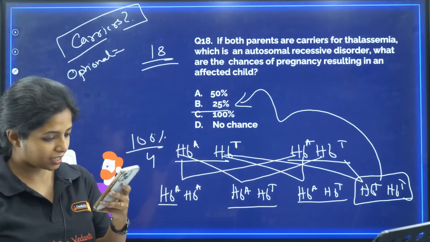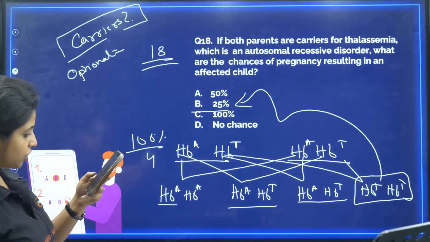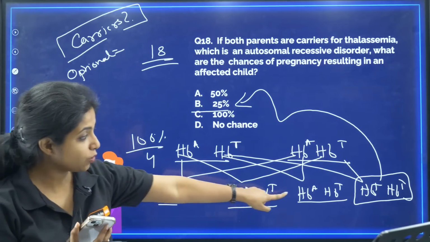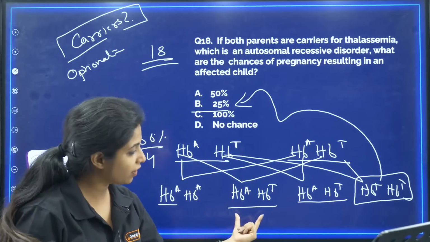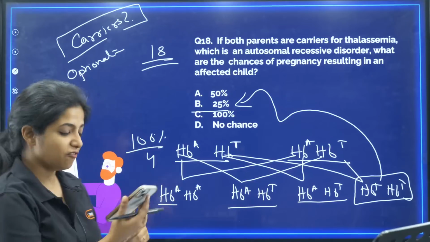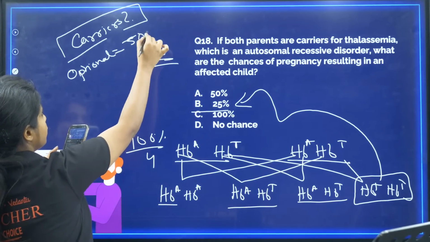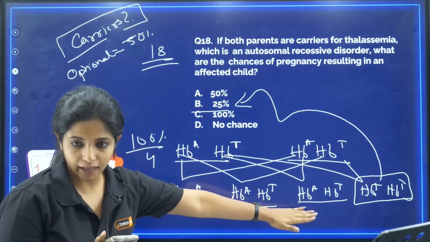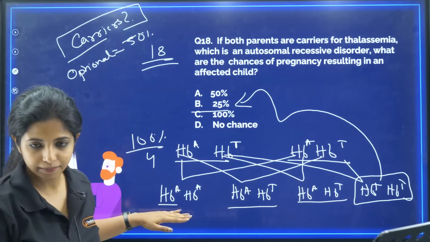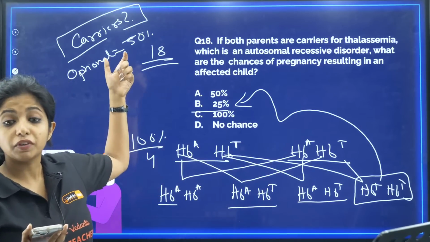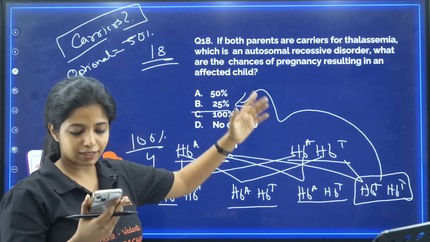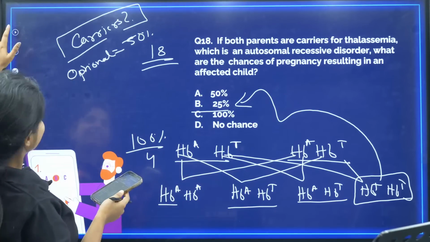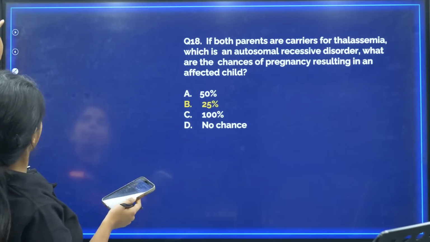Yes. Chandrasekhar says 50. Angeline says 50. Angel Gaming said, then it's 100. Carrier. You see, carrier. 2 of them are carriers. Only 2. So 25% plus 25% becomes what? 50%. Listen, this is carrier, this is carrier, this is affected, this is normal child. So 25, 25, it will be 50%. Please get that correct. It happens, it's totally fine. So that is something that we have to remember.